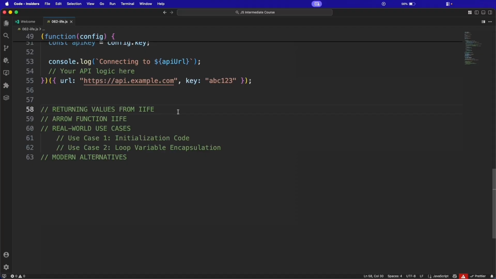Now, returning values from IIFE. Here is where it gets really interesting. IIFEs can return values, which means you can use them to create modules with public and private members.